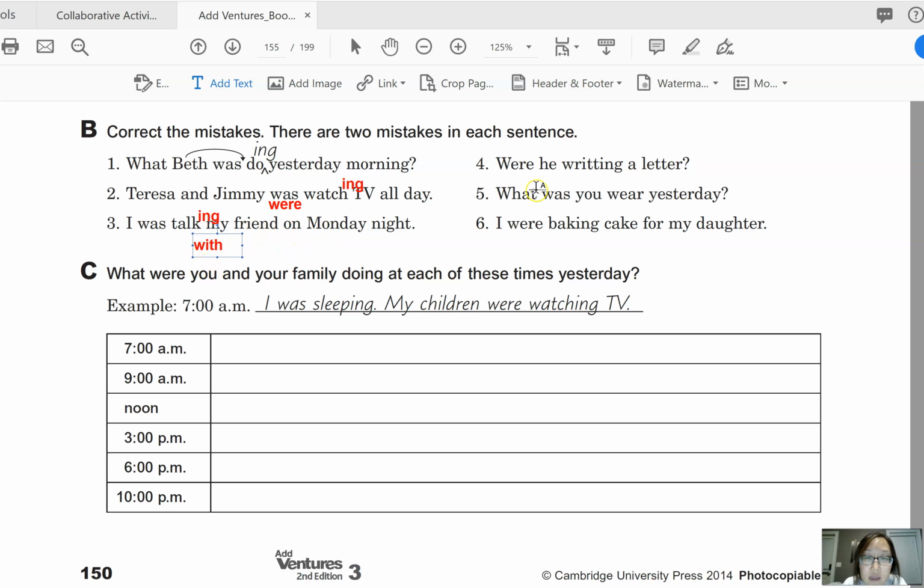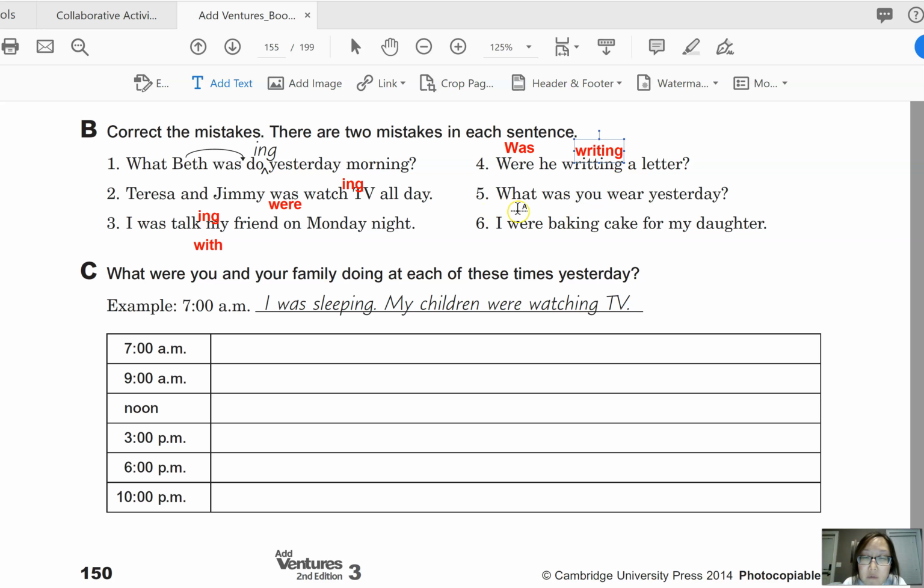Okay, and then number 4, were he writing a letter? So this is not correct because he is third person singular. So we need to say was he, and then writing is not the correct spelling. We need to say writing, so only 1 T. Okay, so was he writing a letter?